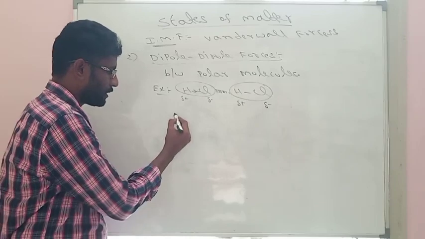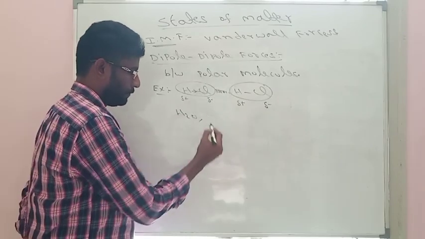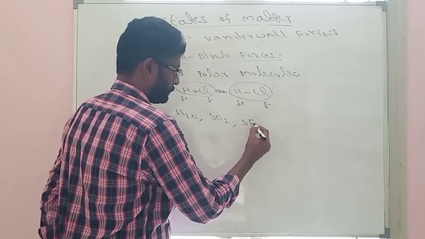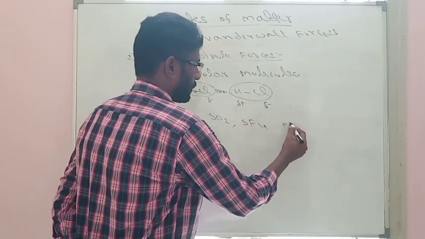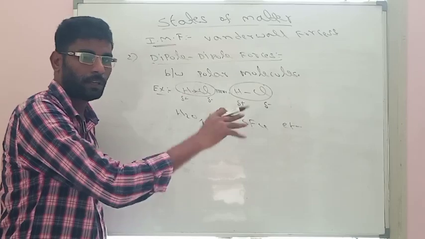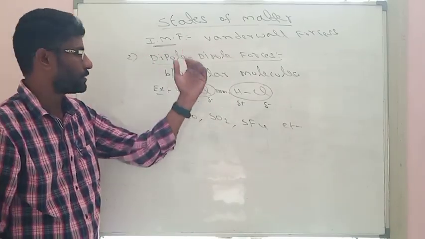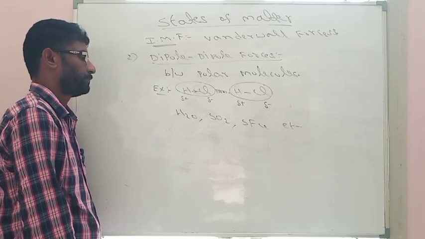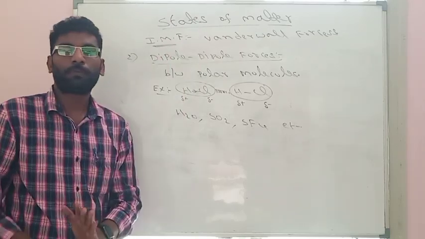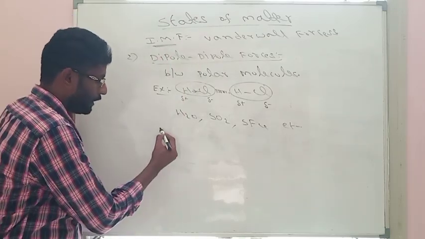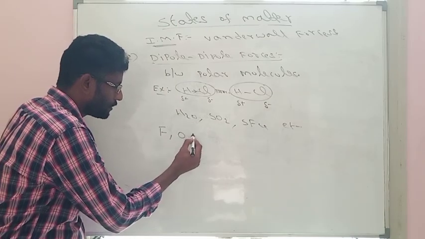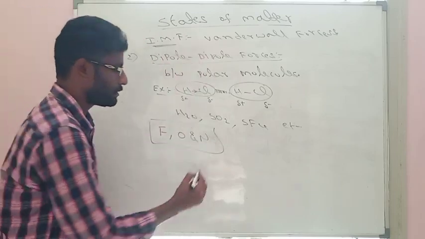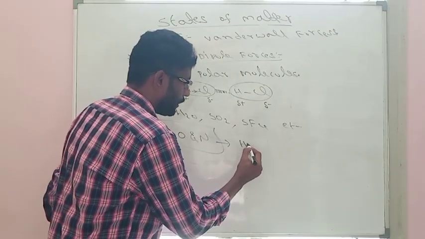So a number of examples are there. Water, SO2 molecule, SF4 molecule, etc. So between any polar molecule, the existing forces are called dipole forces. If these dipole forces are present in atoms like fluorine, oxygen and nitrogen, these dipole forces we are calling hydrogen bond.